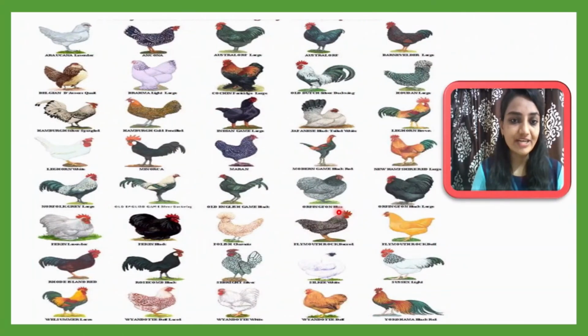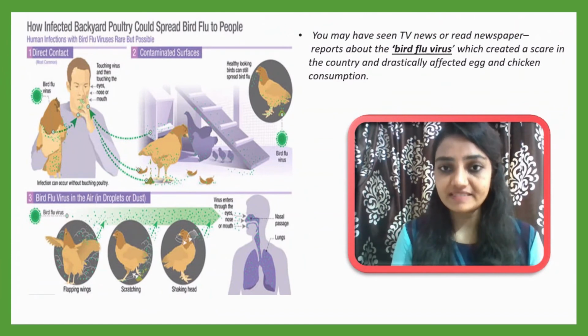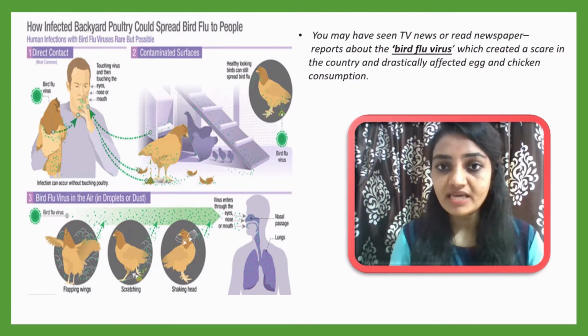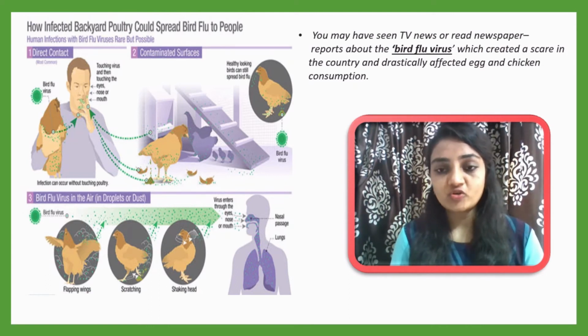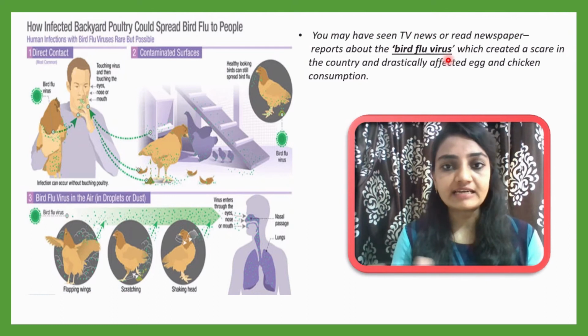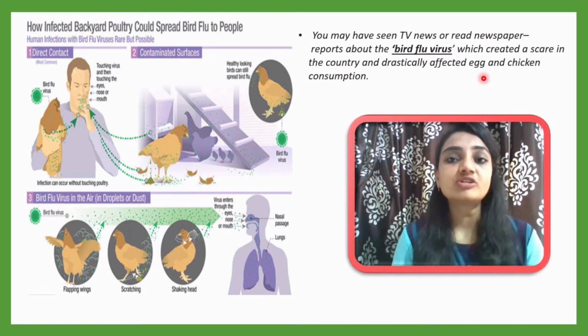So in this slide you can see a variety of fowls and poultry birds which are used in poultry farming. There is a huge list of birds or breeds which are used. It is important to note here, in a previous year one pandemic spread all over the world, and that was the bird flu pandemic, and that was due to poultry farming. You may have seen it on TV news or read in the newspaper that the bird flu virus related pandemic was scary. It created a scare in the country and drastically affected egg and chicken consumption. People were very scared to consume such products at that time.